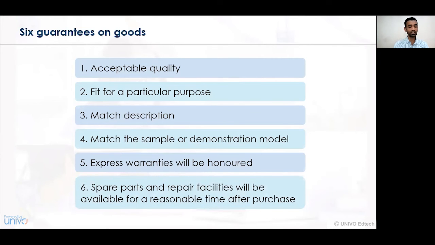And number 6, last, is spare parts and repair facilities which will be undertaken for a reasonable time after the purchase, that is, for a specific time duration. So these are the various types under which the 6 guarantees on goods can be provided. Now let us understand what are the various rights of surety whenever a problem arises.